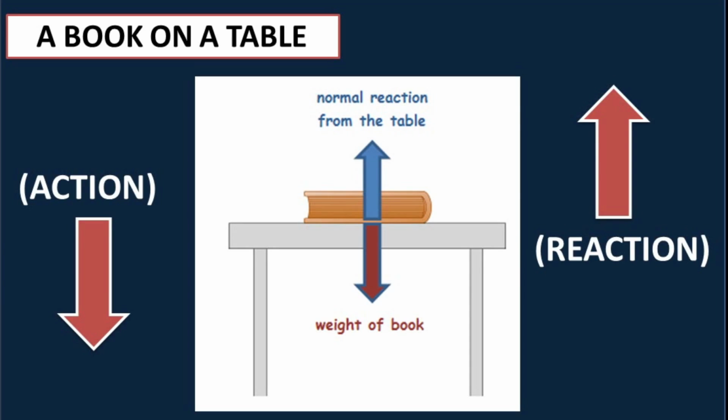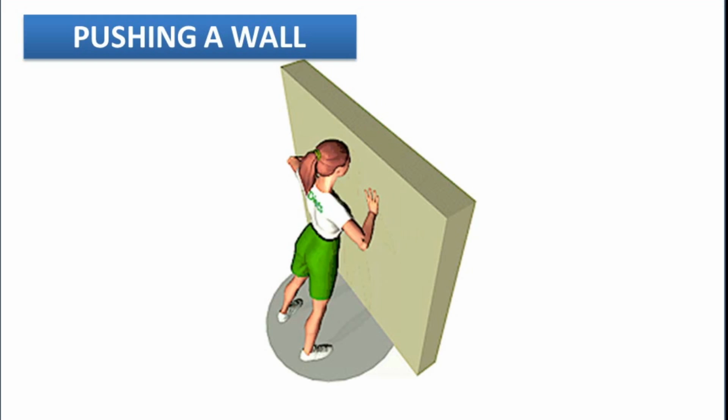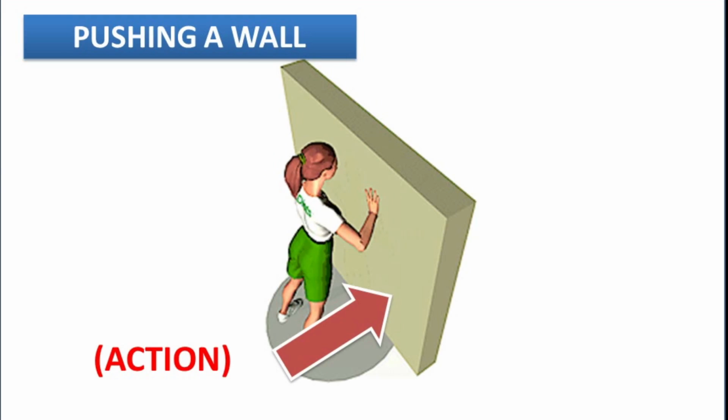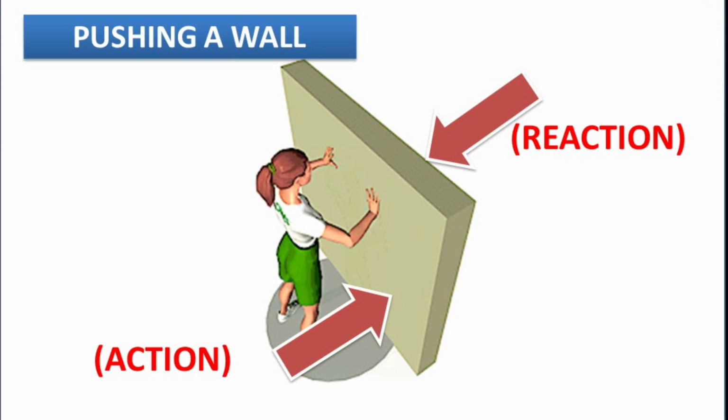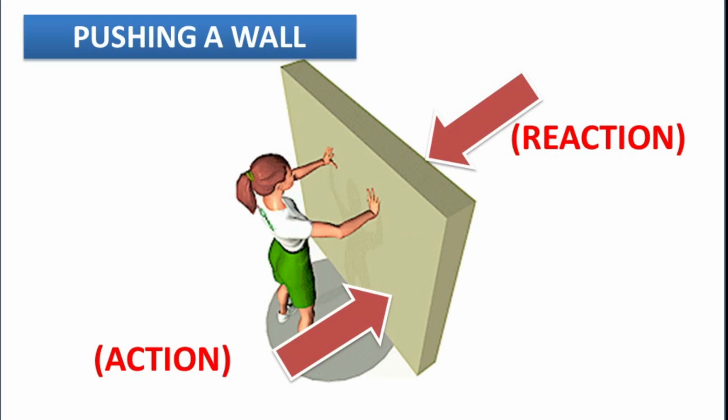Second example, pushing a wall. Action is done on the wall by pushing the palm of your hand against it, and reaction is exerted by the wall on your palm. So you can observe that action and reaction are equal in magnitude, but they are opposite in direction.